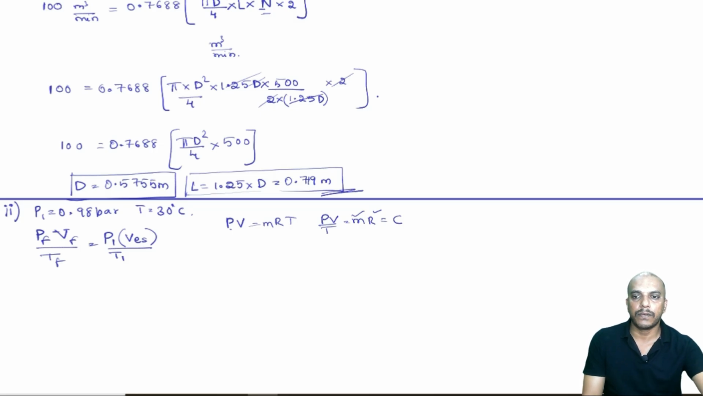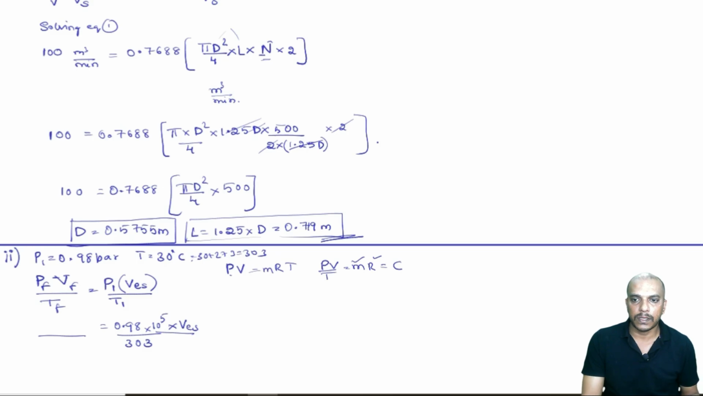PF and these are given. Now, our new P1 is 0.98 and this T1 is 30 plus 273, 303, okay, and this is what we want. If you want to convert this into 10 power 5, that is Newton per meter square. So this is our effective swept volume. Similarly, this was given as 100 meter cube per minute. I am not converting now because we will get the answer in meter cube per minute.